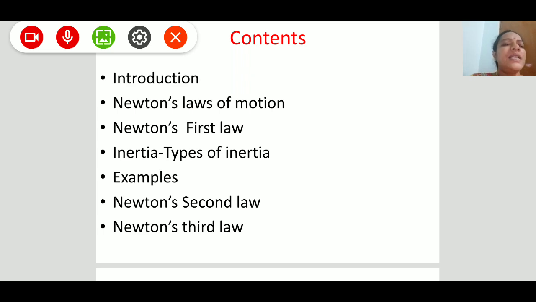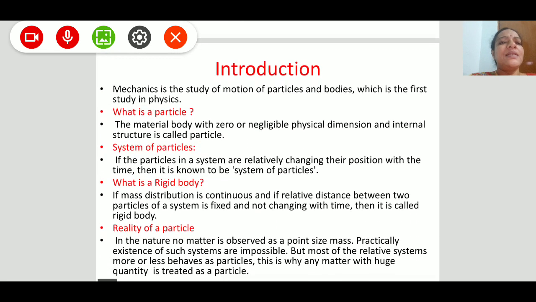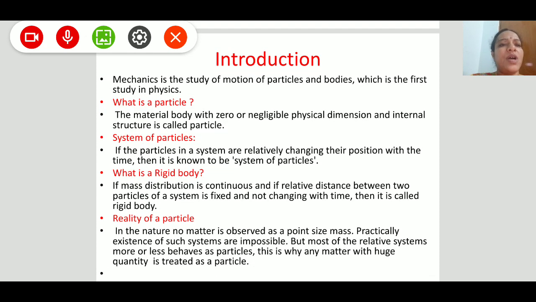Coming to the introduction of this lesson, that is mechanics of particles. What is mechanics of particles? It is a study of motion. Mainly, this mechanics is the study of motion of particles and bodies. Mechanics of particles is the first study of physics. It is also a branch of physics which studies the motions of the particles. We are saying particles and bodies.